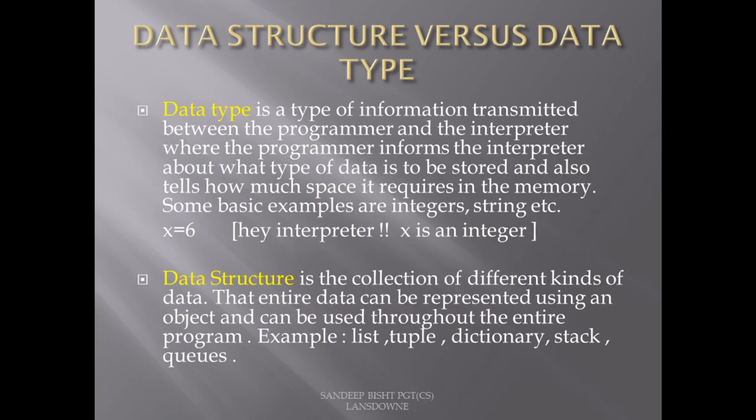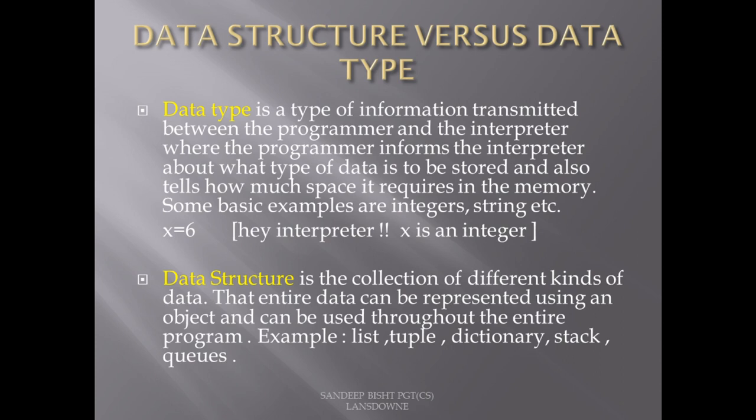So before starting data structure, one must understand what a data type is, because data structures are actually collections of different data types. A data type is a type of information transmitted between the programmer and the interpreter, where the programmer informs the interpreter about what type of data is to be stored and also tells how much space is required in the memory. So suppose we write x equal to 6. So actually we are telling the interpreter that we want x to be of type integer.